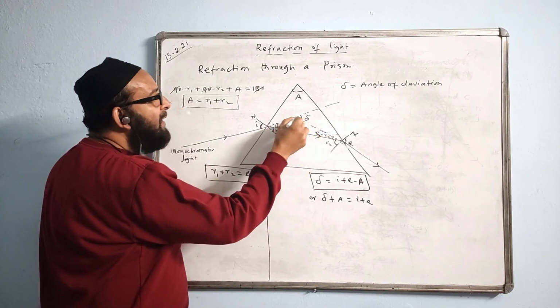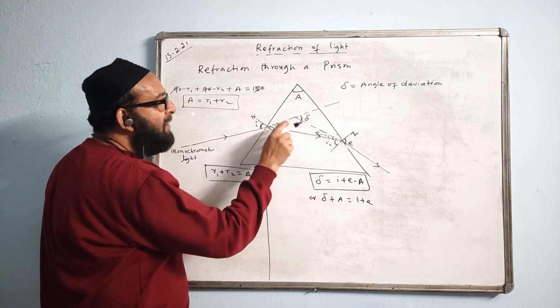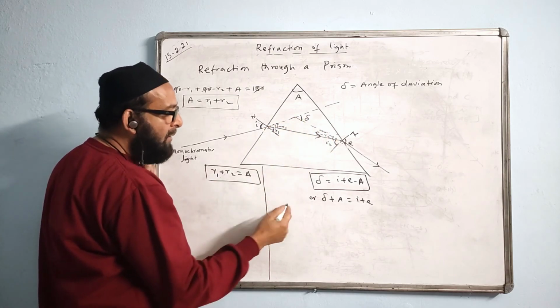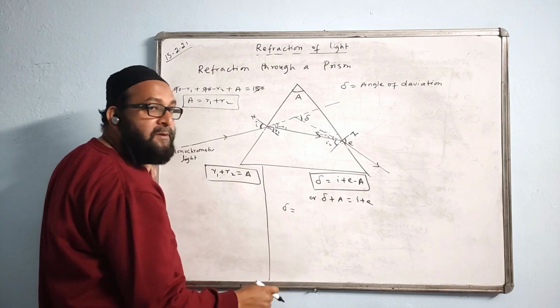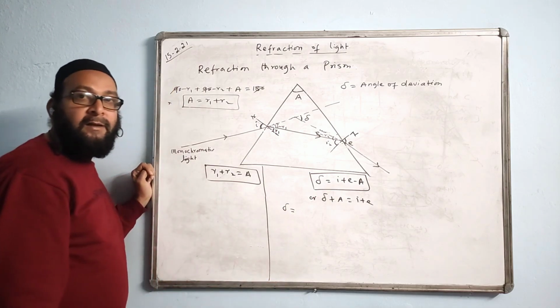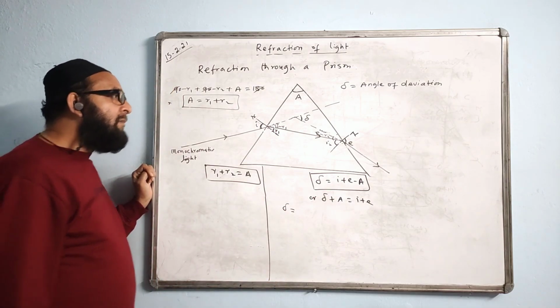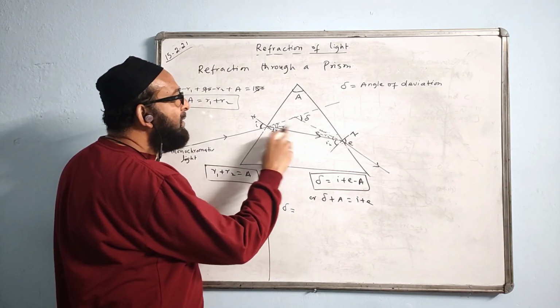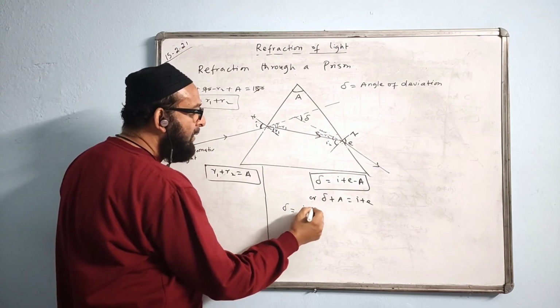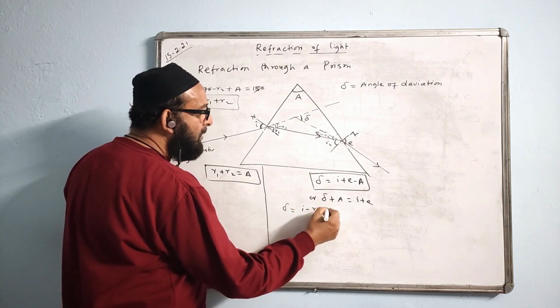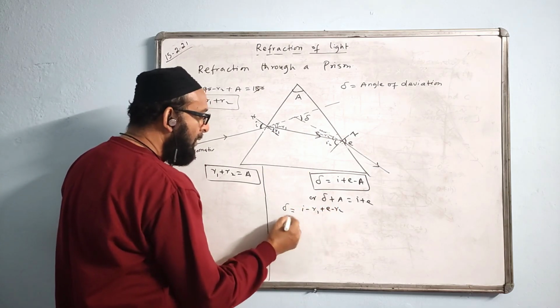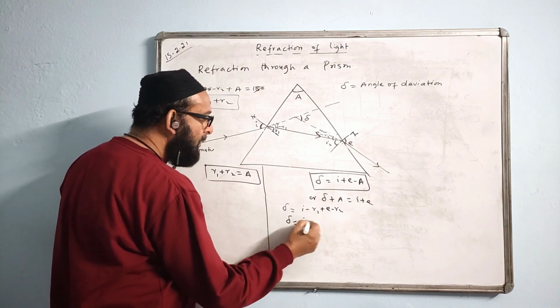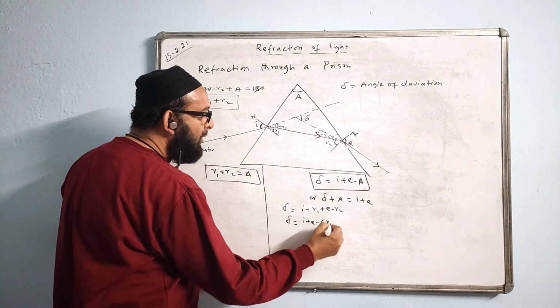And this angle delta is the exterior angle of this small triangle. We know the exterior angle property: the exterior angle of a triangle is equal to the sum of the two opposite interior angles. The two interior angles are I minus R1 and E minus R2. So we write delta equals I minus R1 plus E minus R2, which is I plus E minus R1 plus R2.